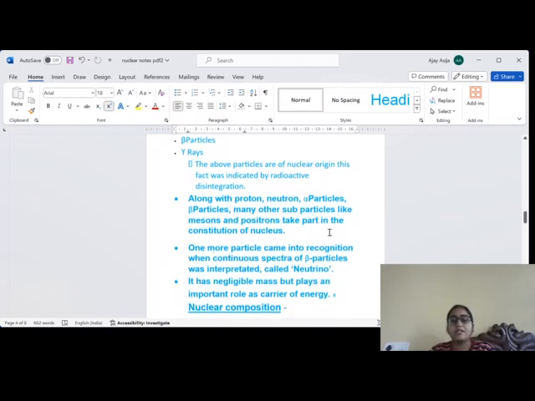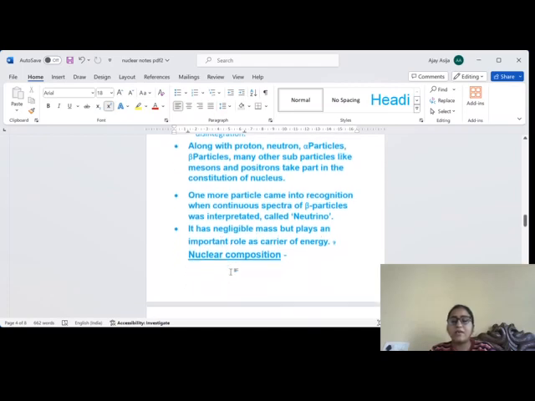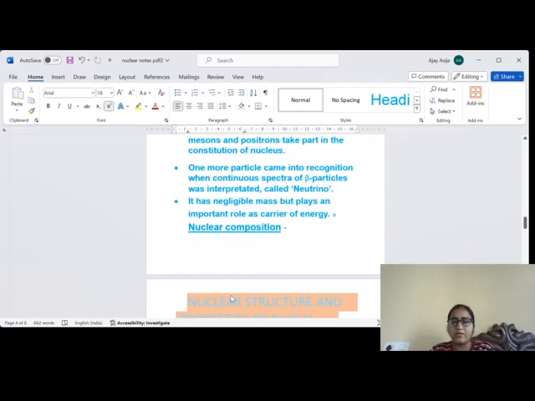One more particle came into recognition when continuous spectra of beta particle was interpreted, called neutrino. When continuous spectra of beta particle was interpreted, one more particle was found to be coming along with the beta particles, and it was named as neutrino. And neutrino has negligible mass but plays an important role as carrier of energy.